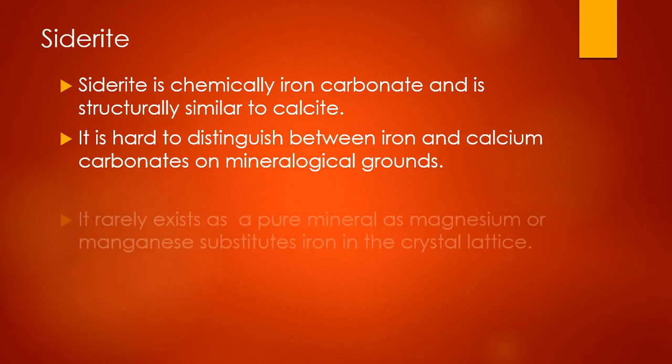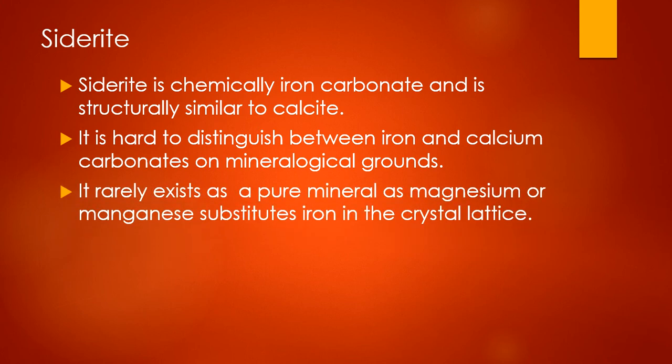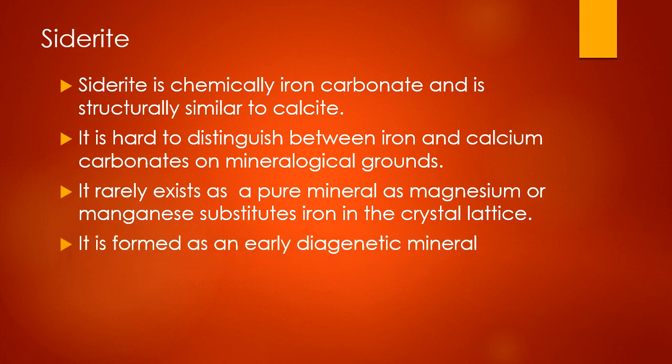It rarely exists as a pure mineral, as magnesium or manganese substitutes for iron in the crystal lattice. It is formed as an early diagenetic mineral, at the stage of burial.